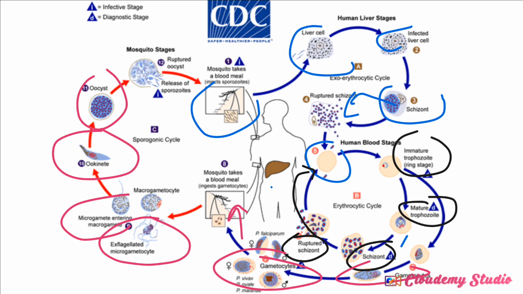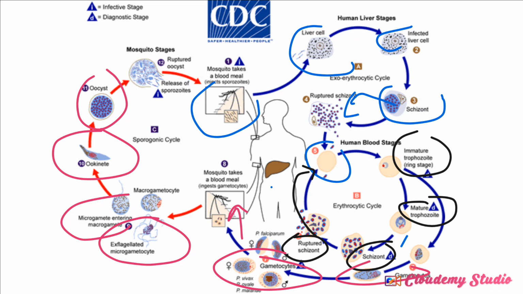The sporozoites now migrate through the hemocele to the salivary gland. They lodge into the salivary gland and stay there. They wait for the mosquito to bite another human. Once it bites another human, like it is biting me right now, it is going to inject the sporozoites into the dermis of the human, and the life cycle continues like that. That's the basic life cycle of the malaria parasite.